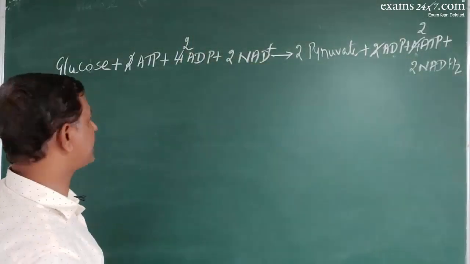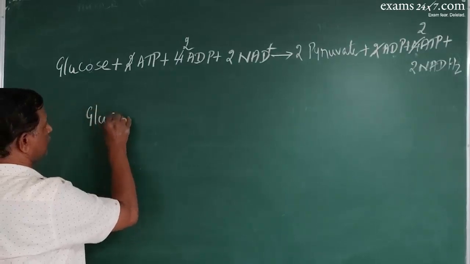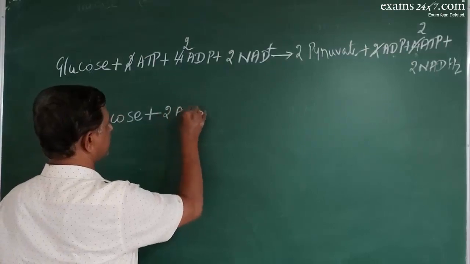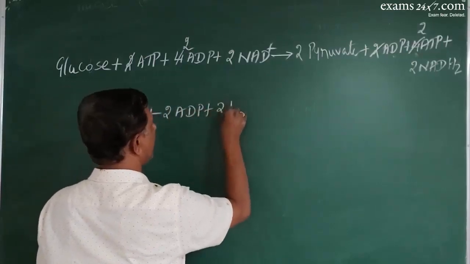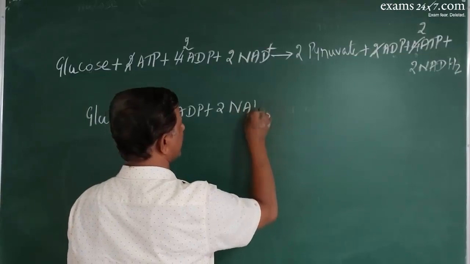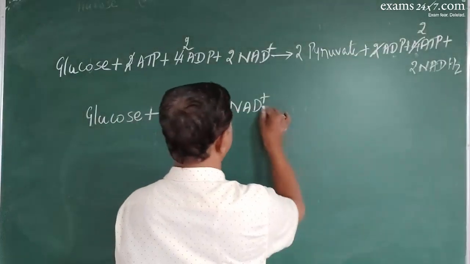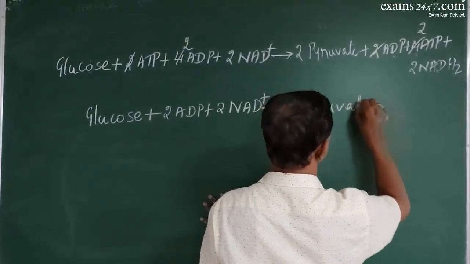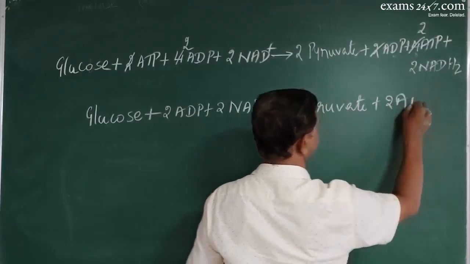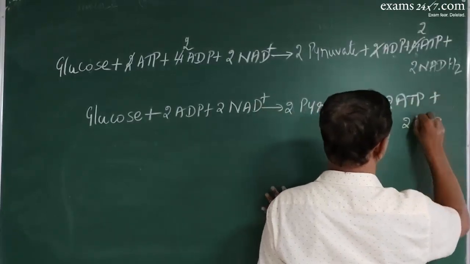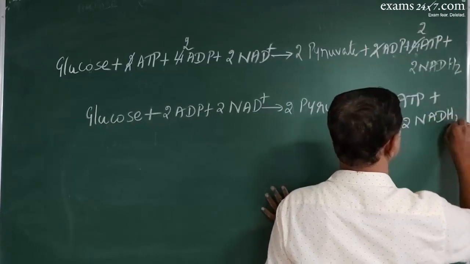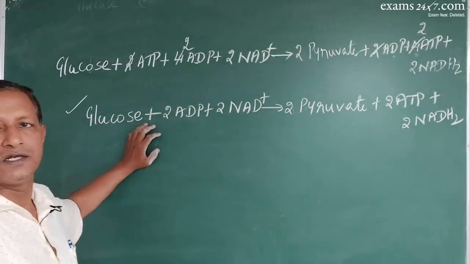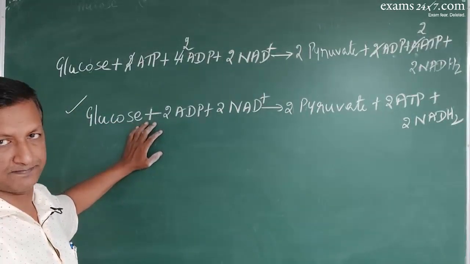Now consolidate the entire equation. 1 molecule of glucose has used 2 molecules of ADP and 2 molecules of coenzyme like NAD, and has produced 2 molecules of pyruvate and 2 molecules of ATP plus 2 molecules of NADH2. Look at this. This is the consolidated equation for glycolysis in cytoplasm.